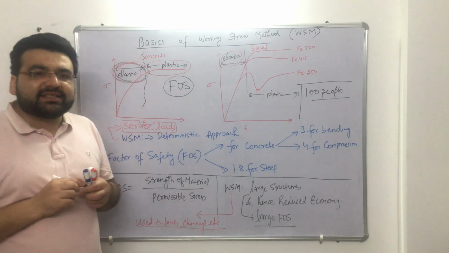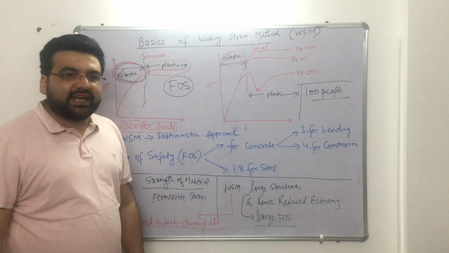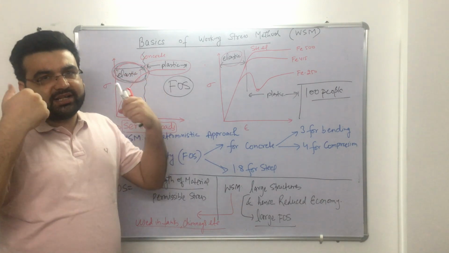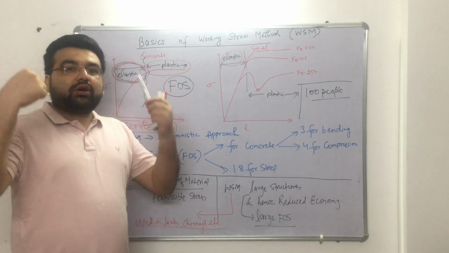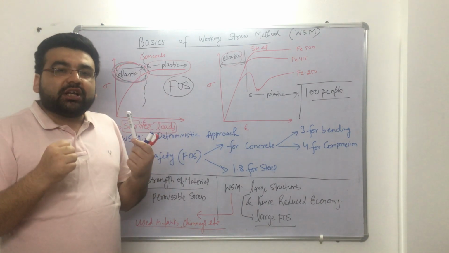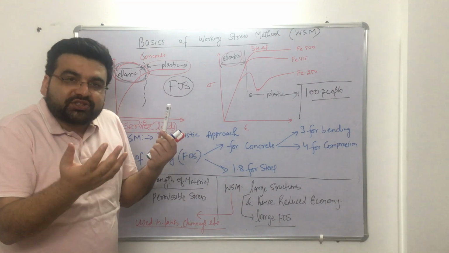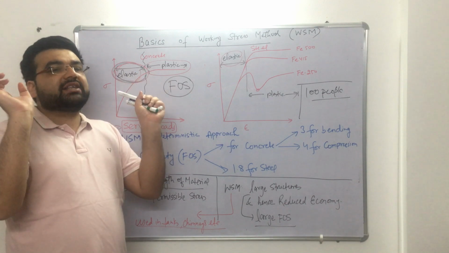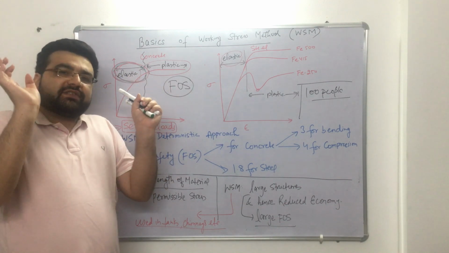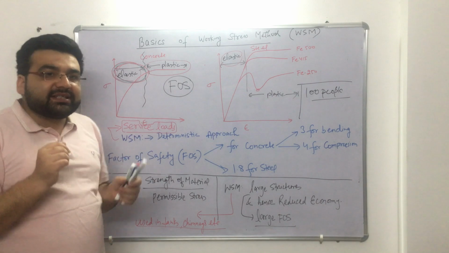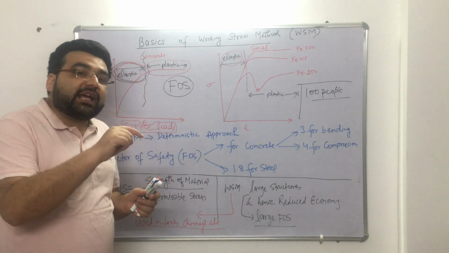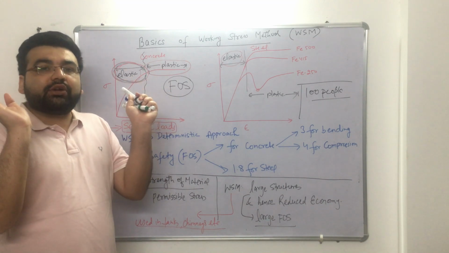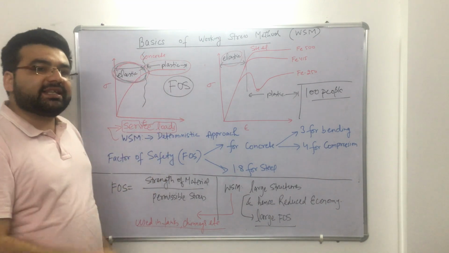Factor of safety simply means that, for example, I am a human being. Let us say I can hold a maximum of 100 kgs on my shoulders. So if you are putting on my shoulders a weight of 50 kgs, how much more can I still hold? I can still hold double that weight. Obviously if my total capacity of holding a weight is 100 kgs and you are giving me just 50 kgs, obviously 50 kgs more I can hold. It means that my factor of safety at that time is actually 2. But suppose you are giving me load more than 100 kg, what will I do? I will collapse. Okay, so that is basically factor of safety.